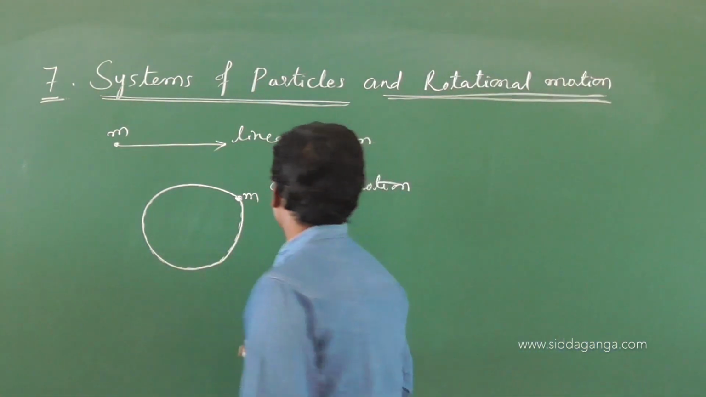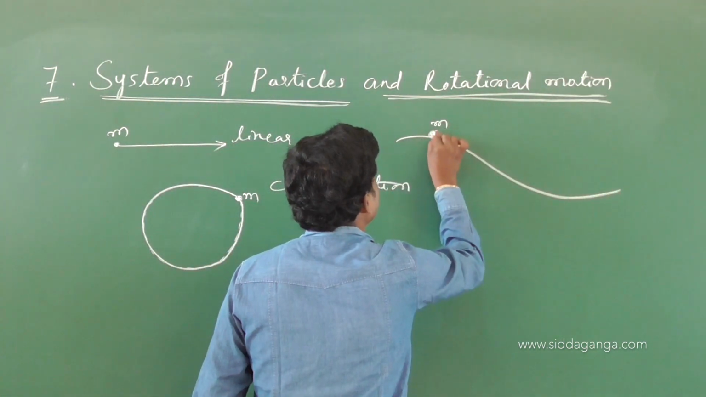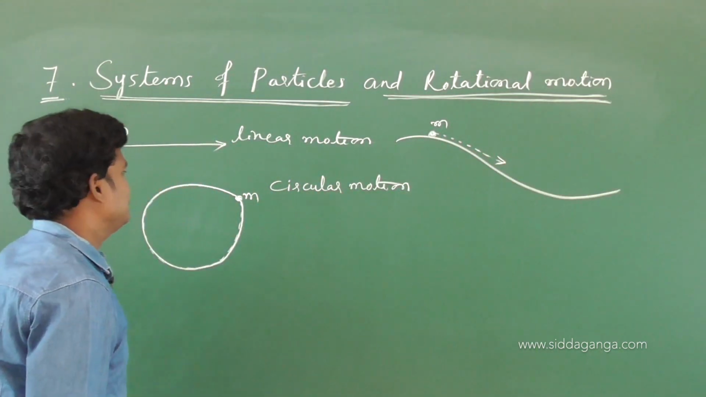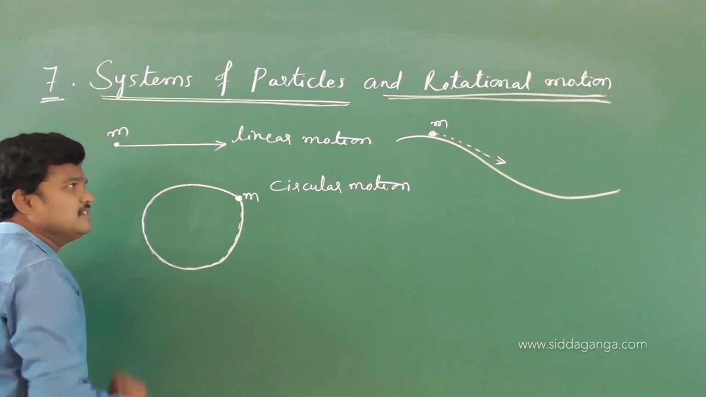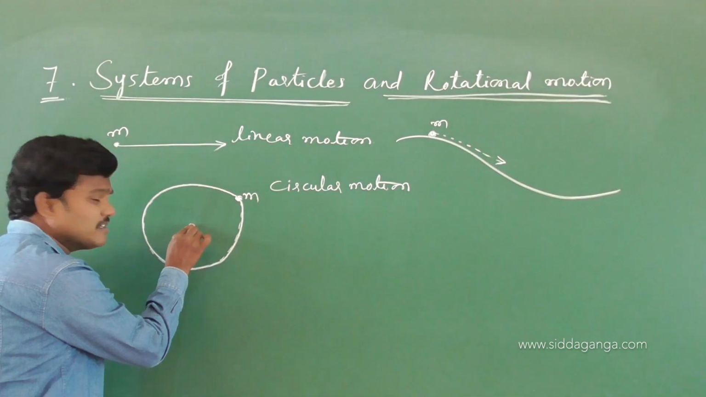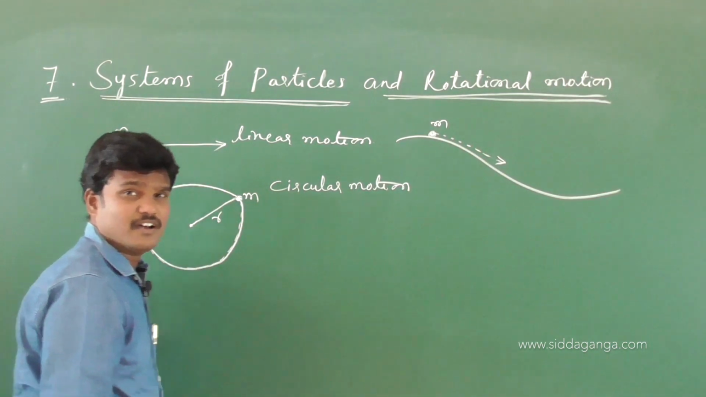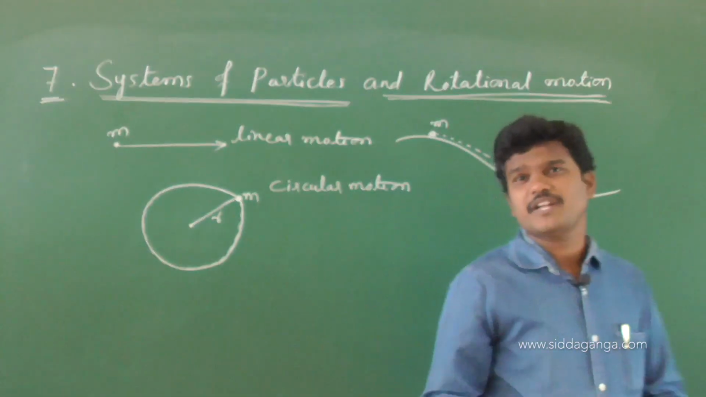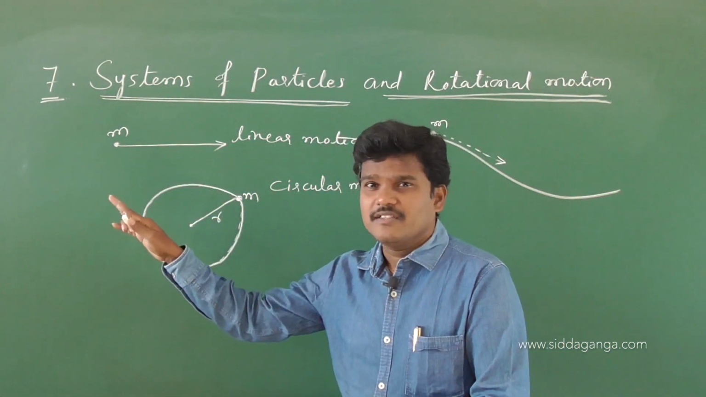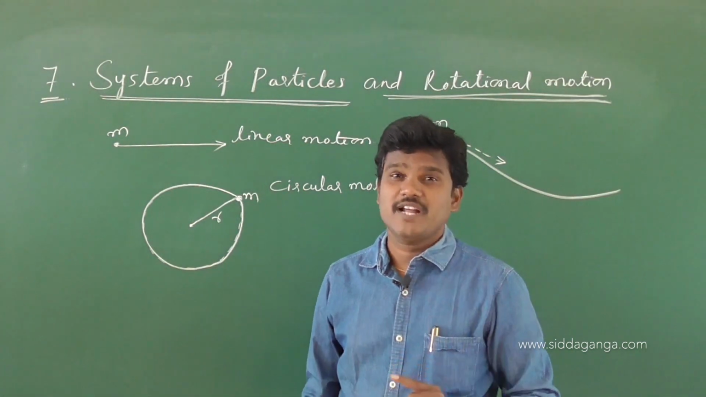Okay, of course, if the particle is moving like this in a curved path, see, this is the curved motion. Okay, and here the particle is in circular motion, and you know the distance between the center of the circle and the particle, we can call it a radius vector. You know all these things from previous chapters. Radius vector, if it covers some angle, then that angle is called angular displacement.